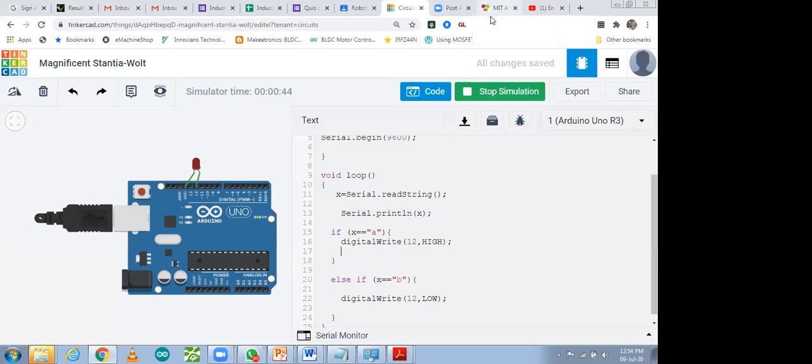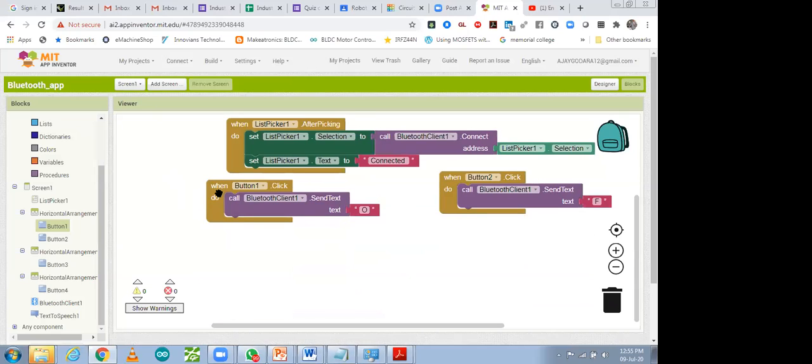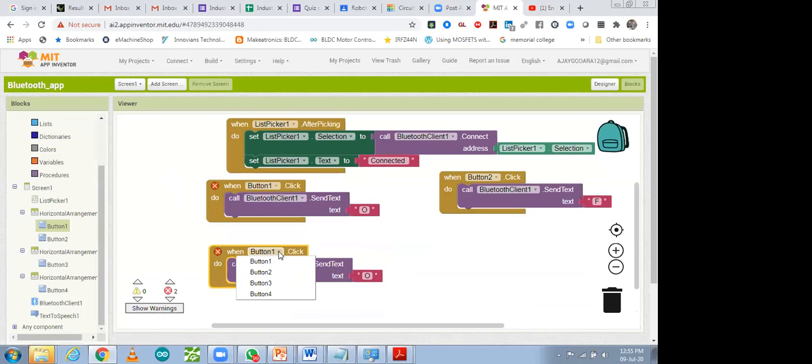For that I have to use my mobile phone and my mobile app. So let me check which app I have in my mobile phone. For saving time, let me check it. That same app I will use over here. So I have a Bluetooth app, okay, I have to open it, and I will see what data this Bluetooth app sends. I'm sending signal O and F over here with 2 buttons. I have connected 2 more buttons, so I can duplicate it. 2 more buttons I can also use, 3 and 4.